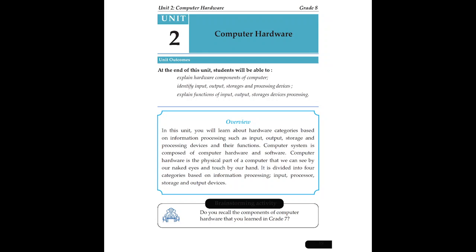What is the function of a computer? A computer can input, output, store, and process using these devices. Therefore, you have to identify and explain functions of input, output, storage, and processing devices. Overview: in this unit, we learn about hardware categories based on information processing, such as input, output, storage, and processing devices and their functions.